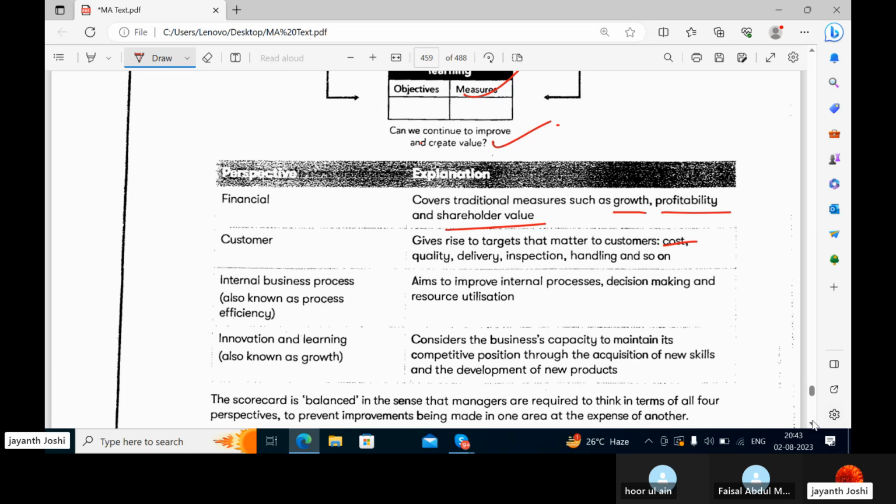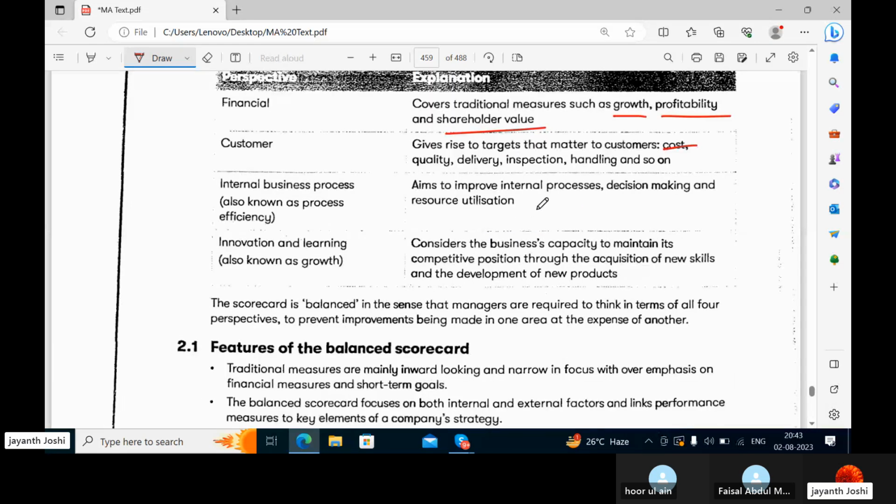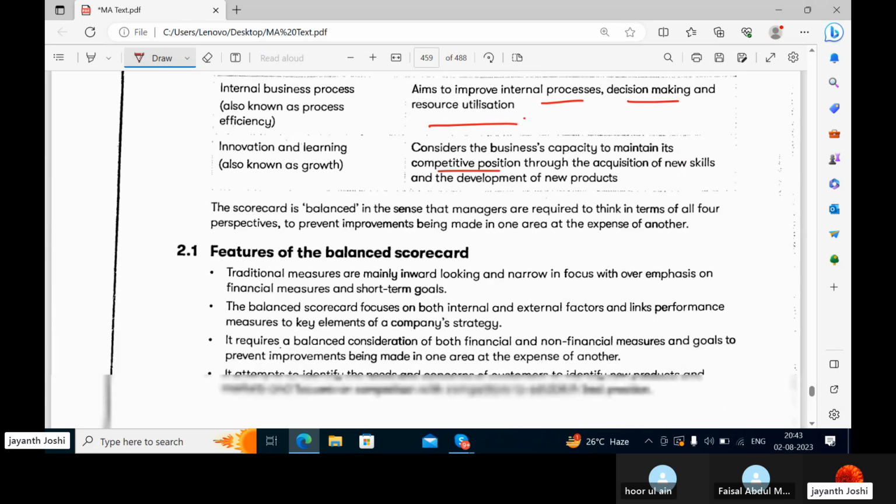Now, internal business process aims to improve internal processes, decision making, and resource utilization. Of course, it looks more into efficiency. Innovation and learning. Here the consideration is the capacity of the business to maintain its competitive position. That can happen through innovation or developing new skills and new products. So the scorecard is balanced in the sense that managers are required to think in terms of all four perspectives, not only one area, to prevent improvements being made in one area at the expense of other.